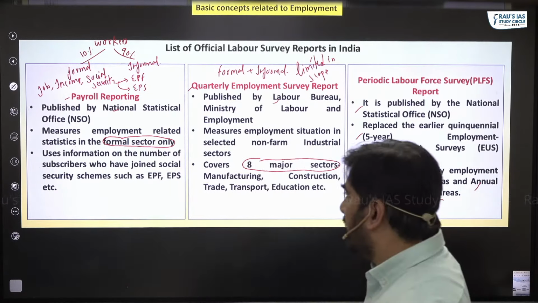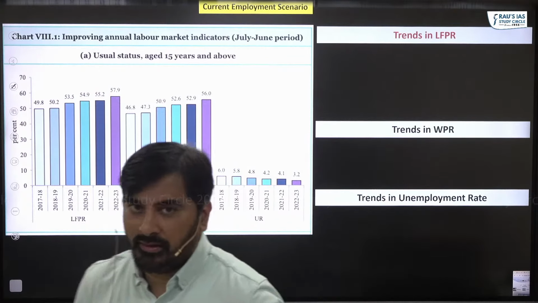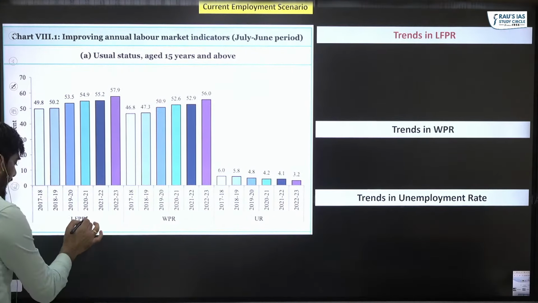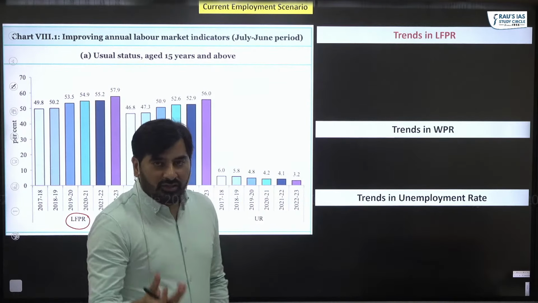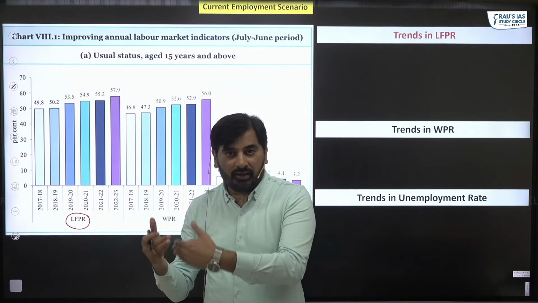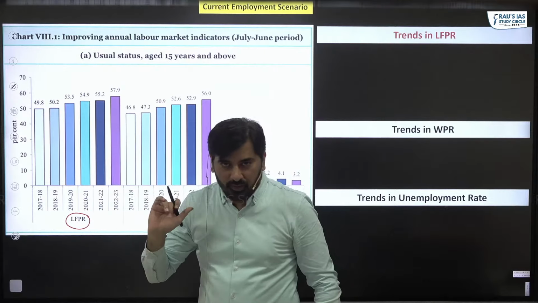Next part is about the current employment scenario from the economic survey. Let's first focus on LFPR, Labor Force Participation Rate, which I told you tells us what is the percentage of working age population which is part of labor force.